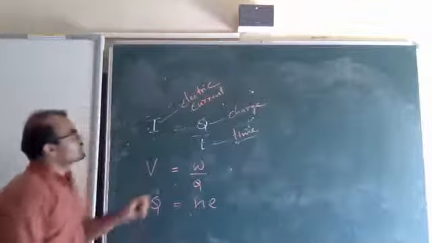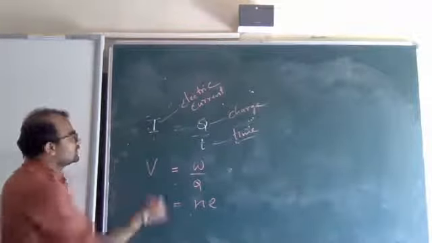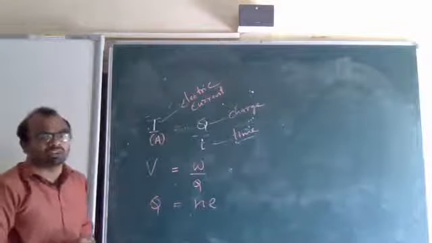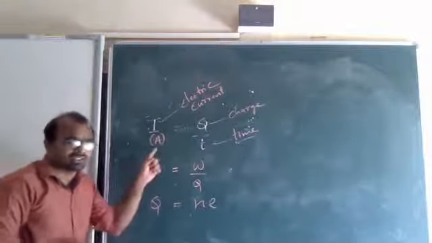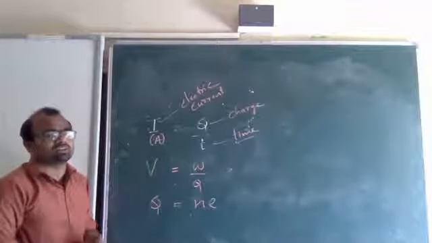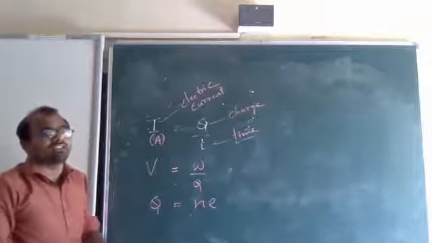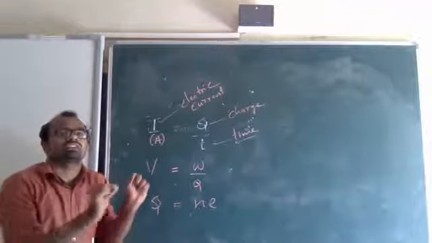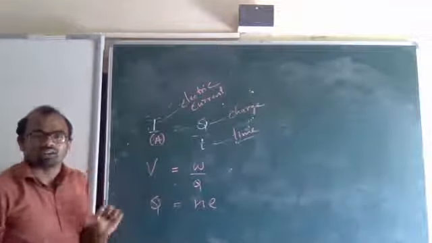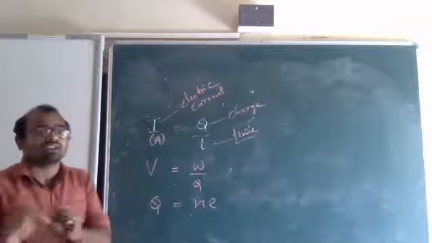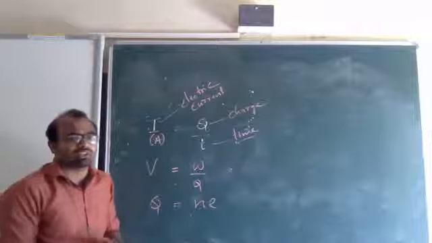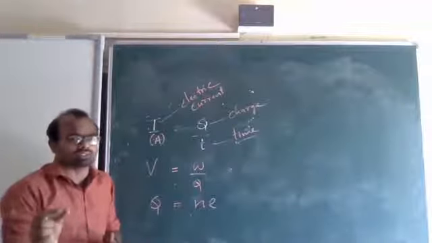So I is expressed in what? Amperes. You have to remember. Current is expressed in amperes. If a quantity is given as 25 ampere, you have to think that it is current. Q, what is the SI unit of charge? Coulombs.